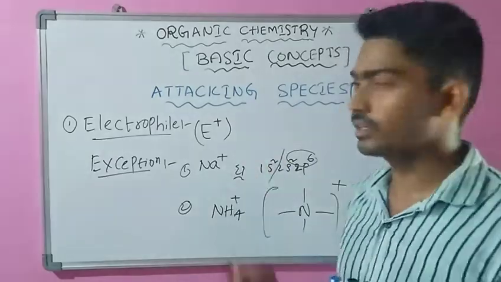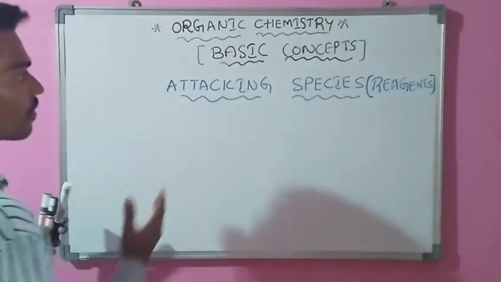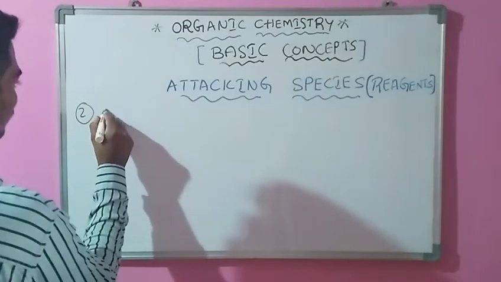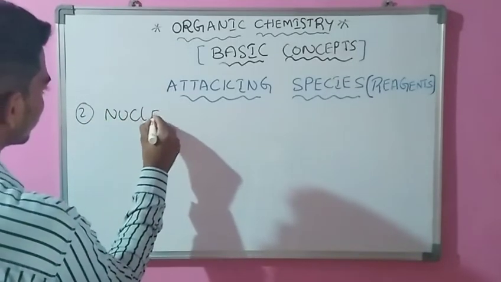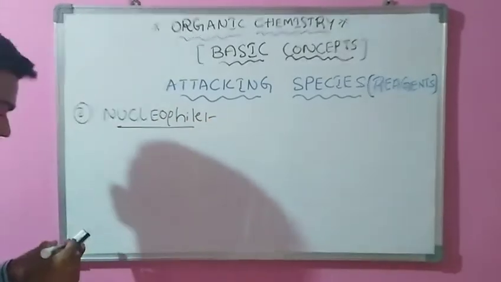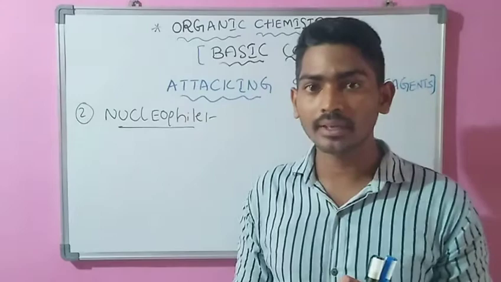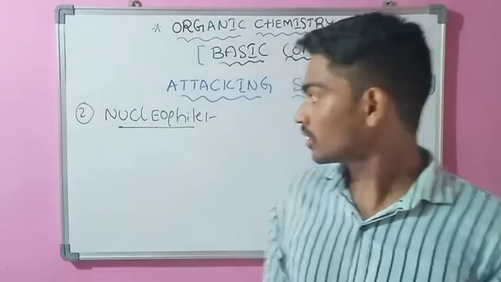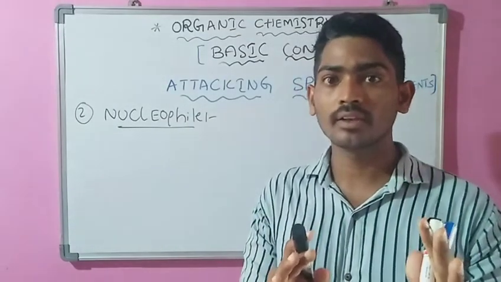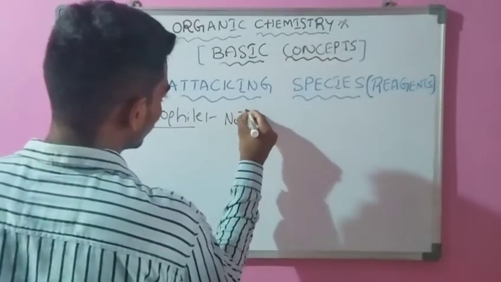Next I will explain nucleophile, the second type of attacking species. What is the definition of nucleophile? Nucleophile is a reagent which can donate an electron pair in an organic reaction. It is denoted by capital N, small u, with a minus charge.